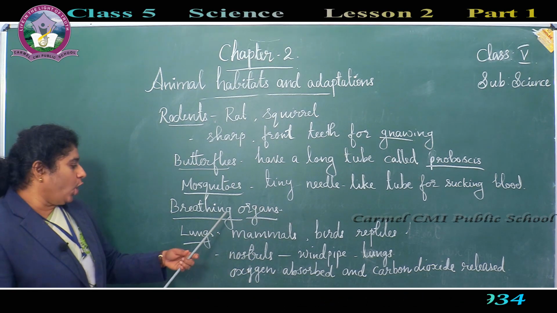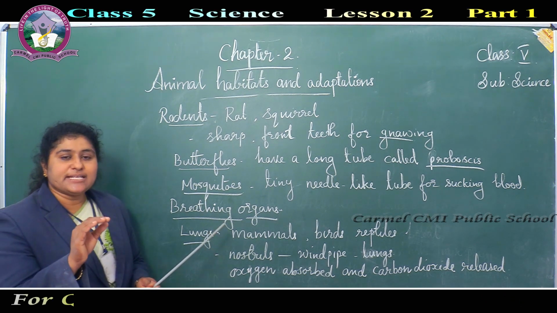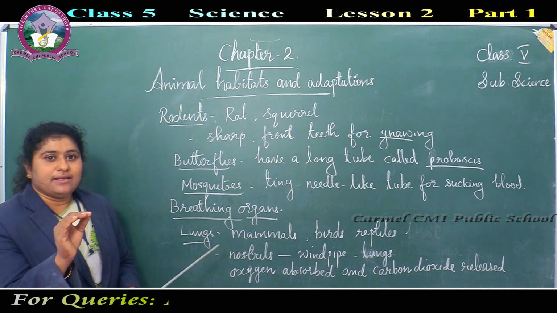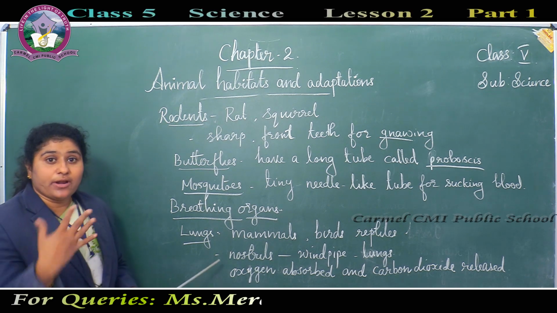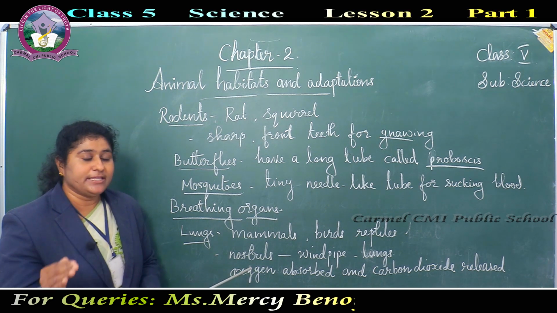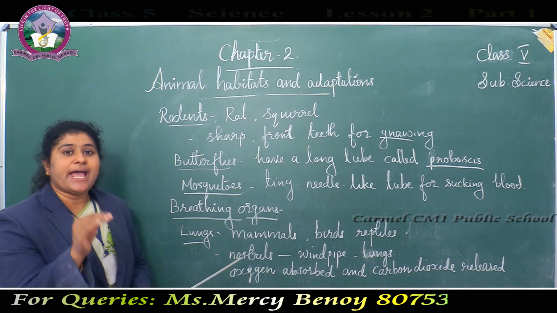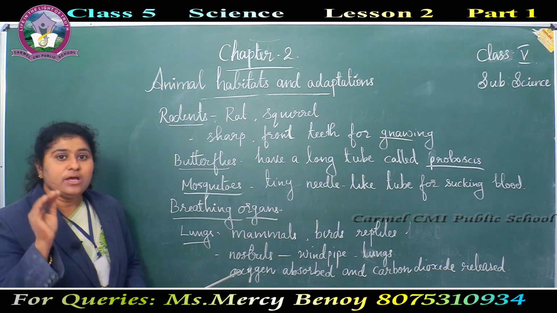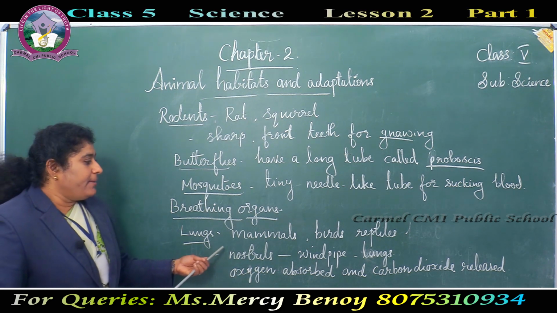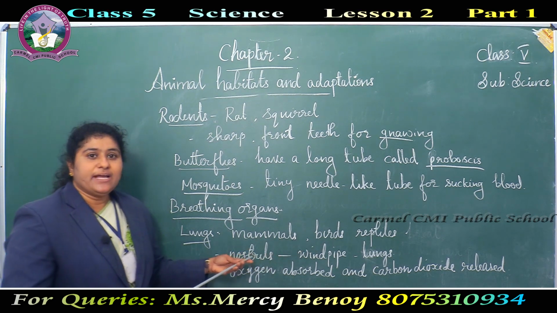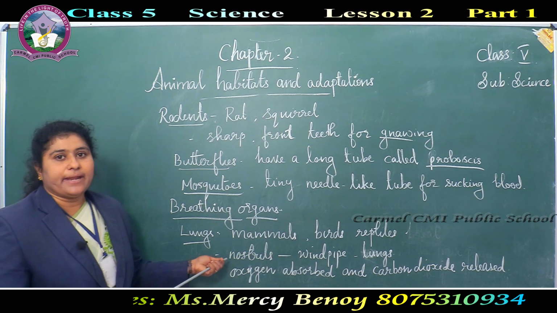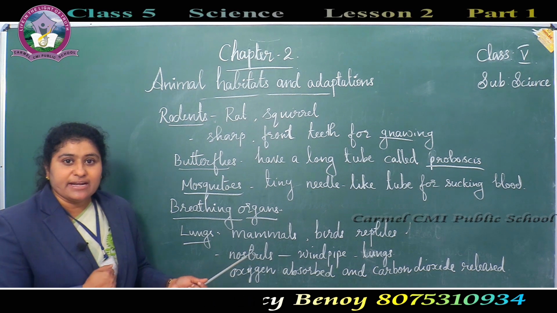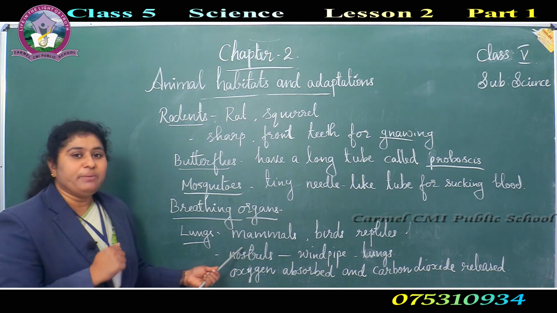Next is breathing organs. Different organisms have different types of breathing organs, and according to the habitat, breathing organs are also different. Mammals, birds, reptiles have lungs as the breathing organ. Mammals like humans have lungs for breathing.